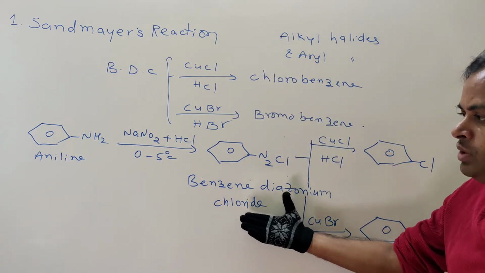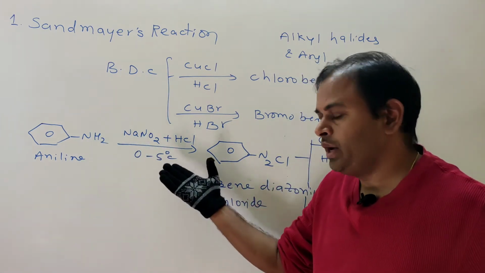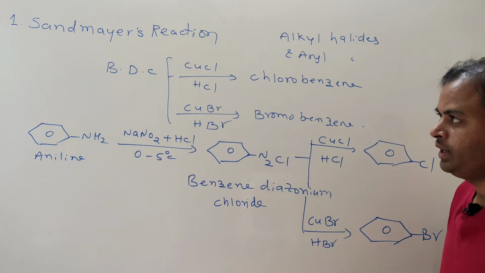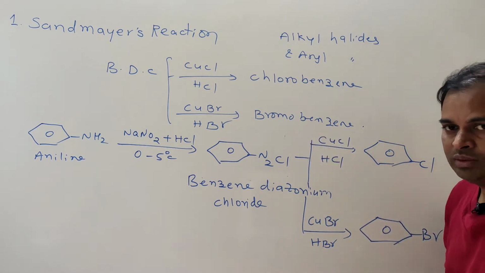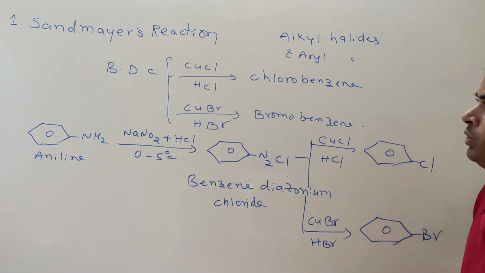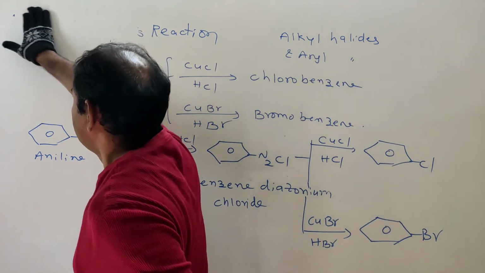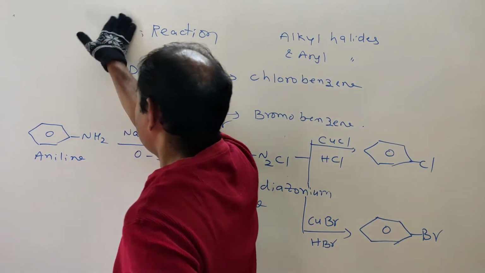So how to prepare benzene diazonium chloride? From aniline by diazotization, NaNO2, HCl, 0 to 5 degrees centigrade. So this is the first reaction, Sandmeyer's reaction. Now the second reaction, that is also important, Gattermann's reaction.